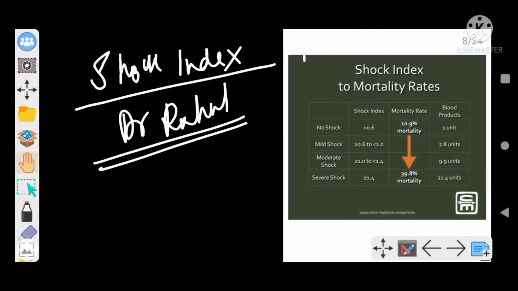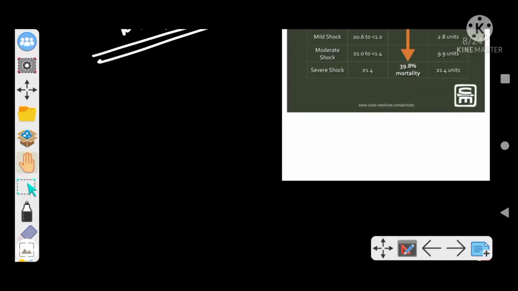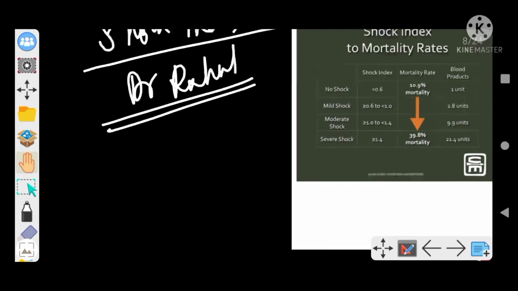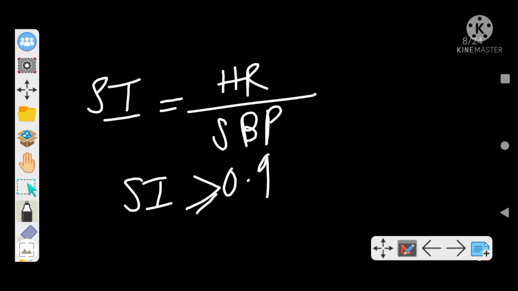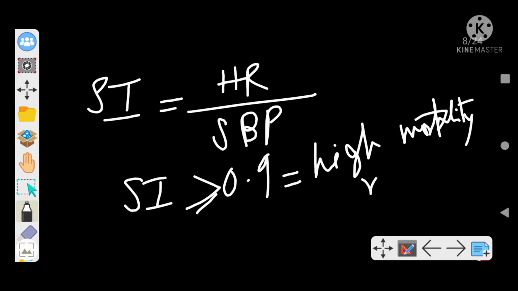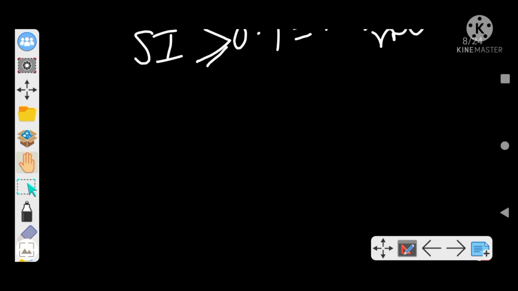So now we will discuss shock index. You can see the slide here as well. We will get back to the slide, but we would like to discuss it first. Shock index is heart rate by systolic blood pressure, and when shock index is more than or equal to 0.9, it suggests that the mortality rate is high. This is the importance of shock index. It's an important topic. Now we will see some shock indexes.